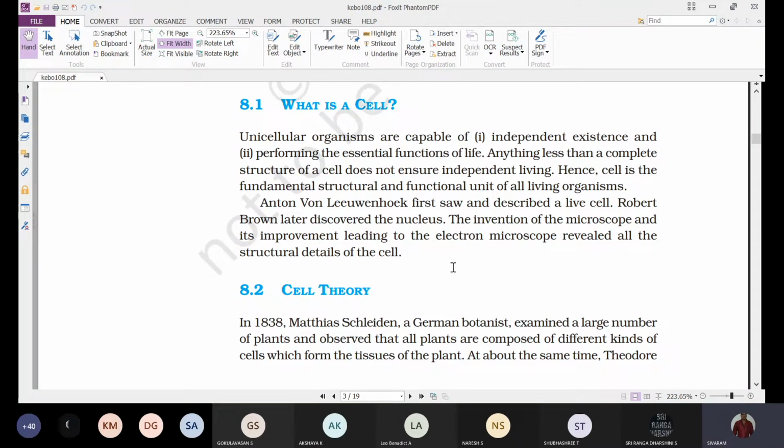So that is the importance of the electron microscope. With all these microscopes, we are able to study the different structural components of the cell.